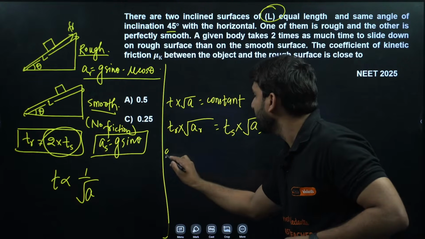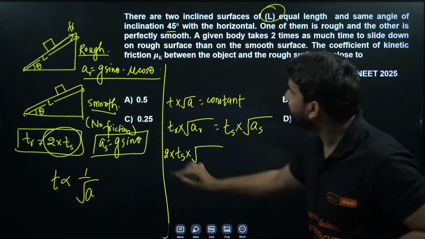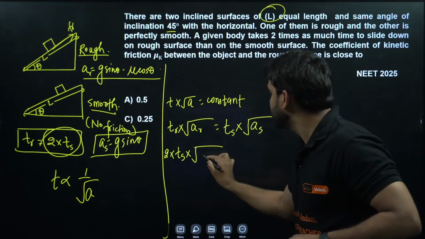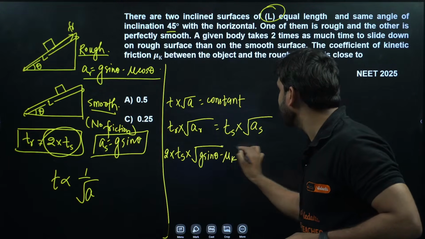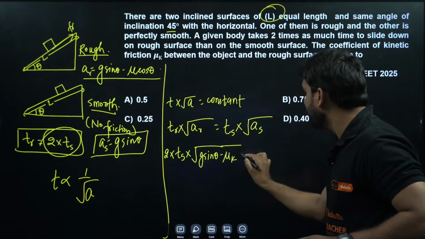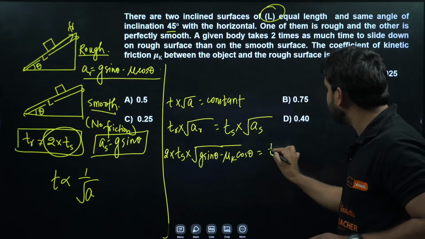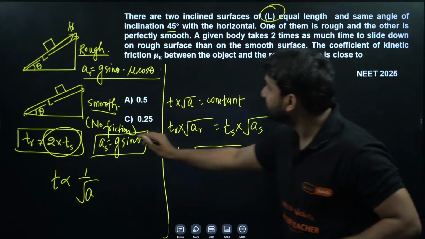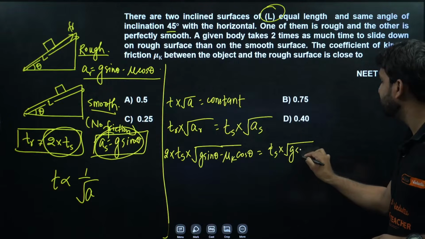So we can put 2 into Ts, and this is the acceleration on the rough surface, which is g sin theta minus mu k cos theta. The block has already started sliding, so it will be mu k. This is equal to Ts, time taken on the smooth surface, into the acceleration on smooth, which is g sin theta.